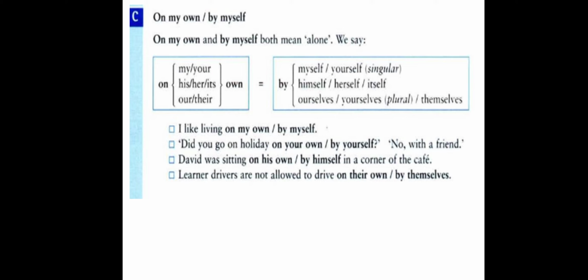On my own, on your own, on his own, on her own, on its own, on our own, on their own. Remember this. You follow on, her before on, by my, your, his, her, its, our, their. Possessive pronouns. But